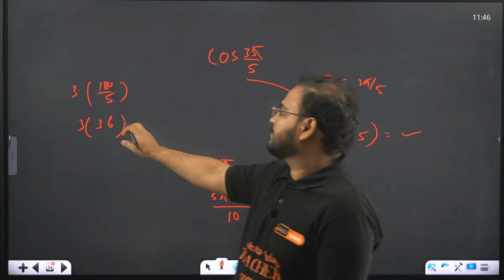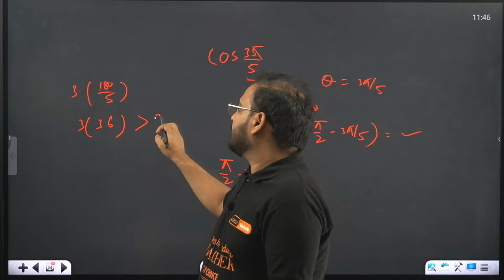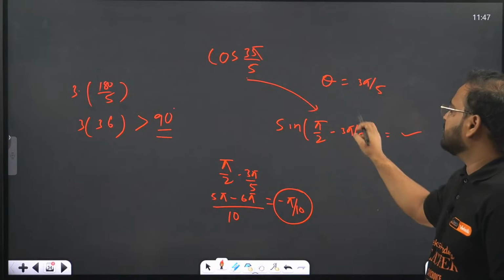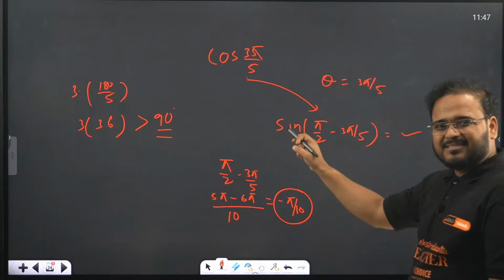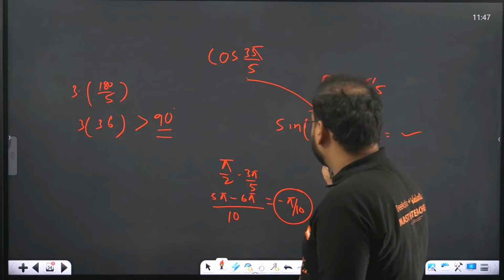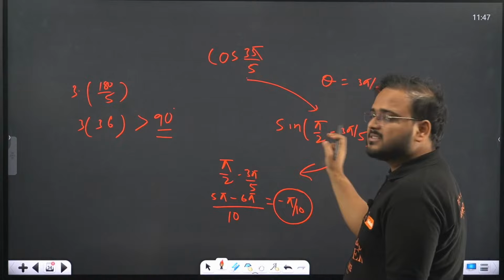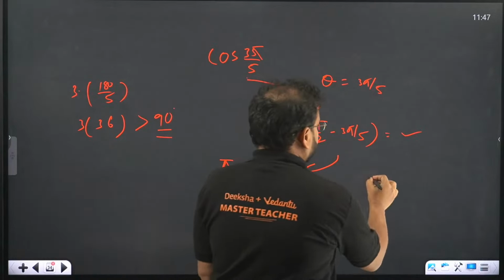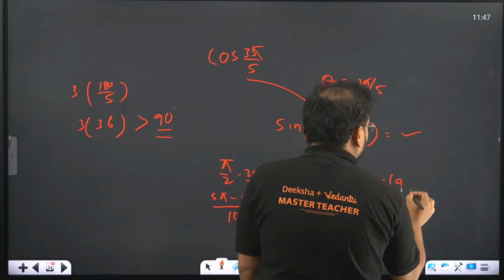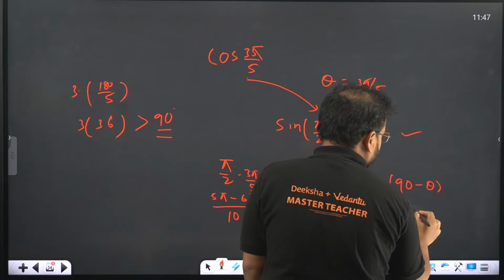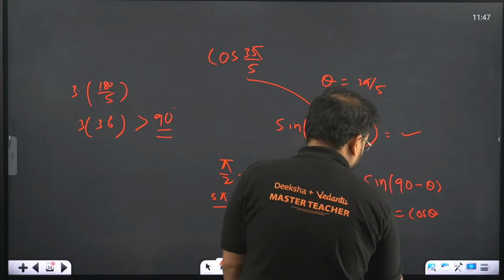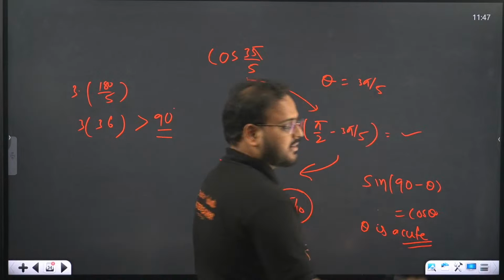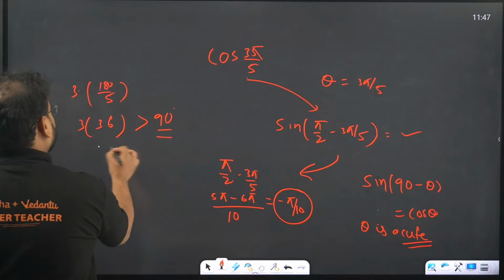Please check. You're doing pi by 2 minus something which is more than 90. Is that a problem or not? You get the answer with the approach, I get it. But tell me, when you use the formula sine of 90 minus theta as cos theta, Ritik, theta is acute. Theta is acute. Here theta is more than 90.